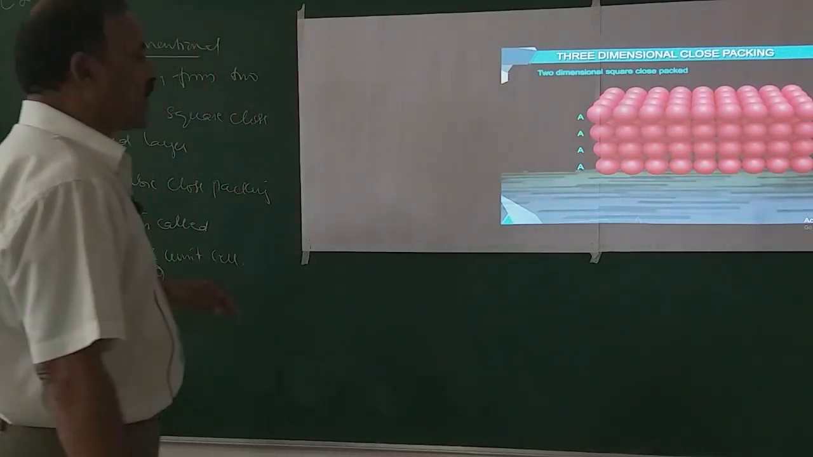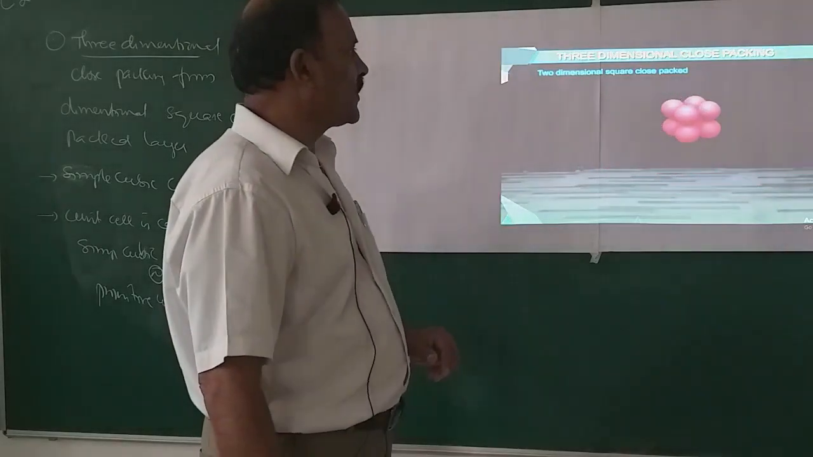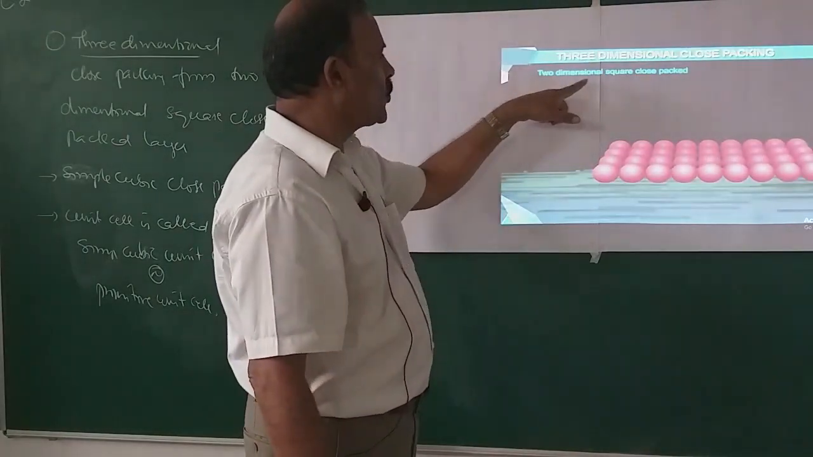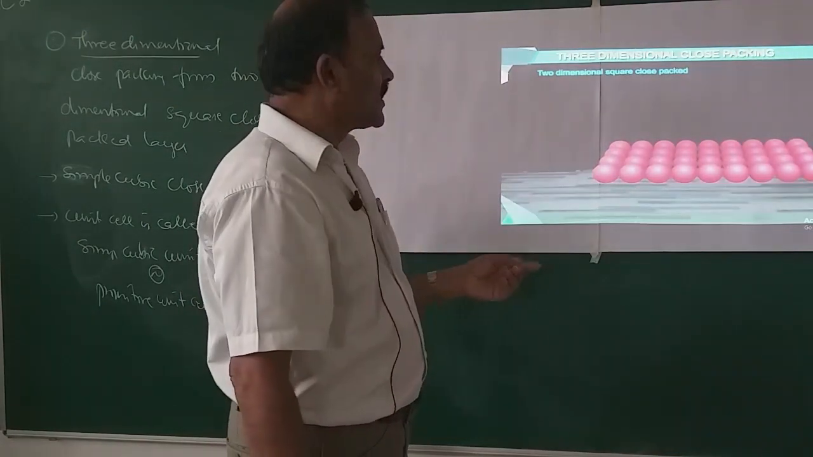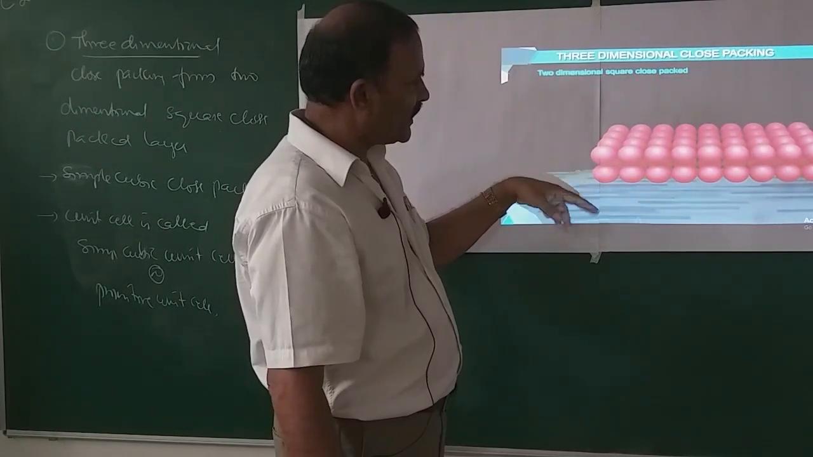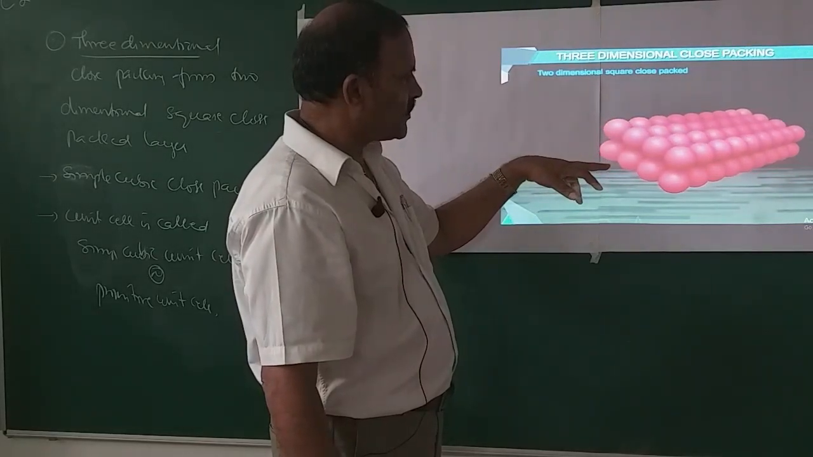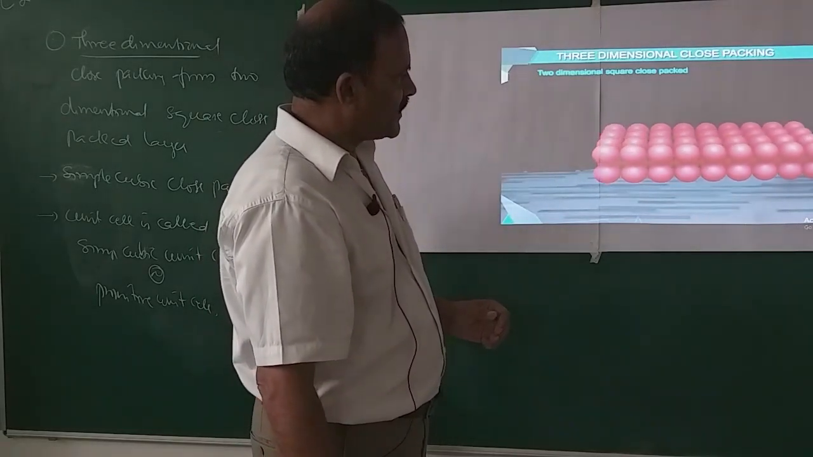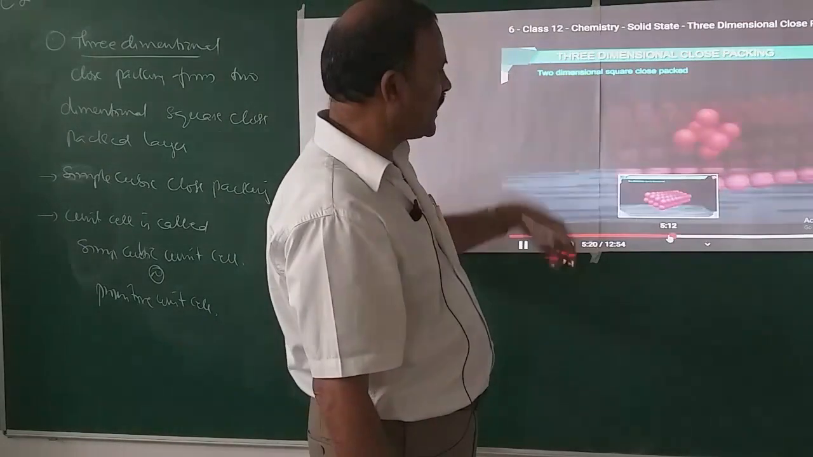So this is square closed three-dimensional closed packing. Three-dimensional closed packing from two-dimensional square closed packed layers. Square closed packed layers are placed one over the other such that the spheres of the second row are exactly over the spheres of the first row, like this. So one layer, square closed packed layers are placing one over the other.